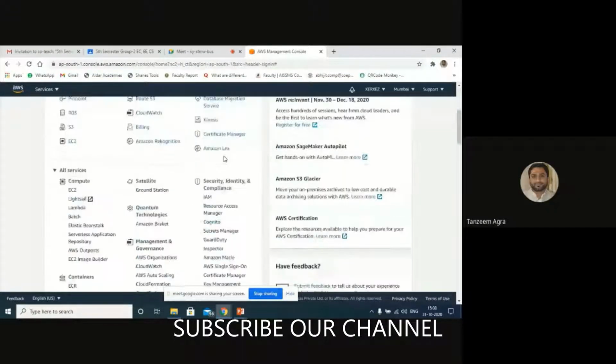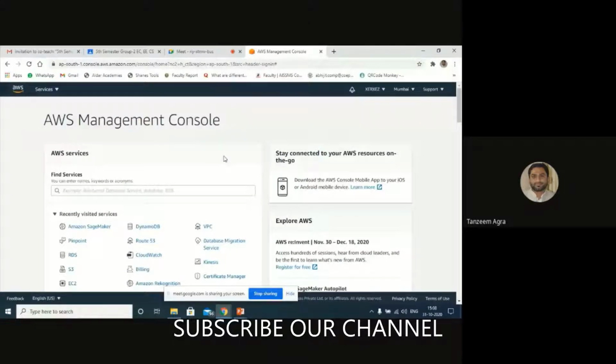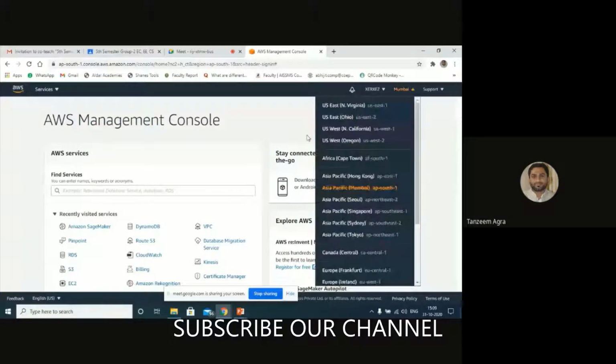This is the main dashboard of Amazon Web Services. This entire system is divided into different data centers. They have around 16 data centers, I guess. You can see all the data centers here. These are the data centers of Amazon Web Services.